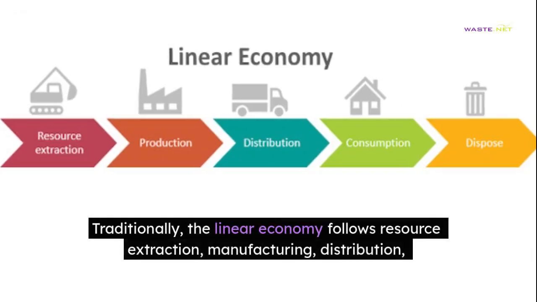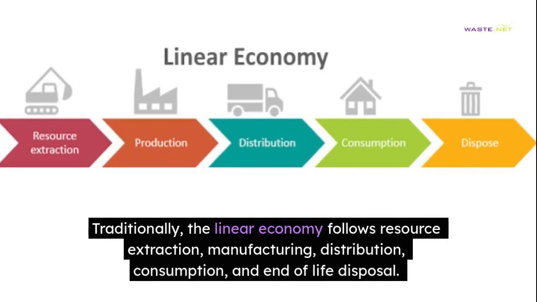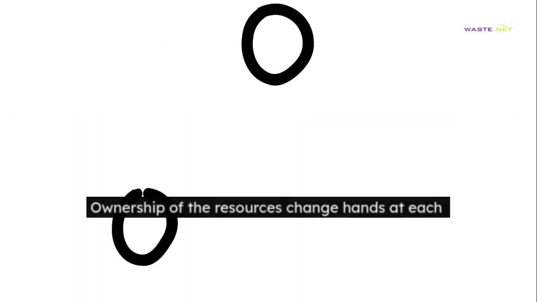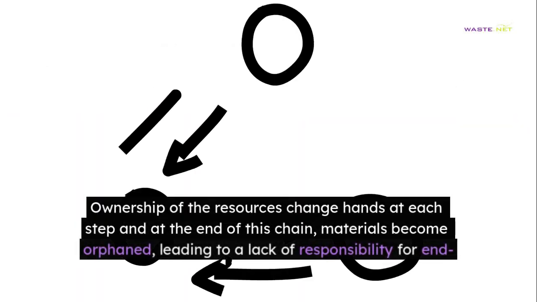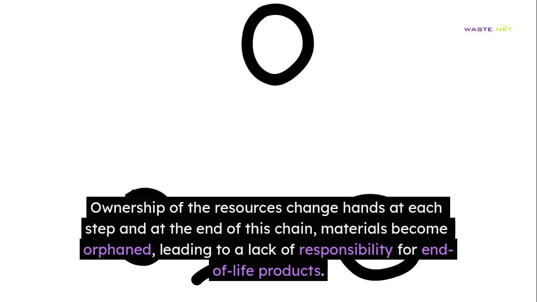Traditionally, the linear economy follows resource extraction, manufacturing, distribution, consumption, and end-of-life disposal. Ownership of the resources changes hands at each step, and at the end of this chain, materials become orphaned, leading to a lack of responsibility for end-of-life products.